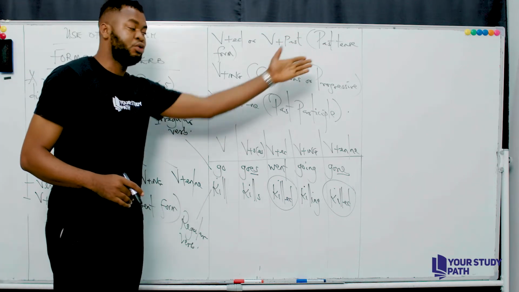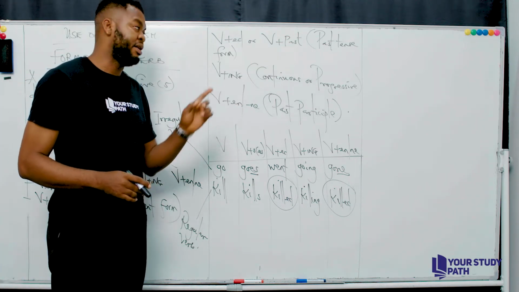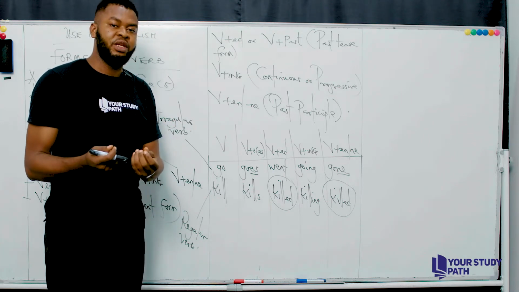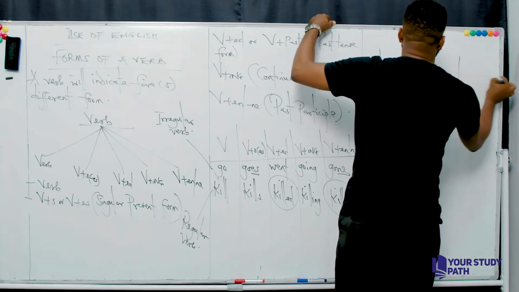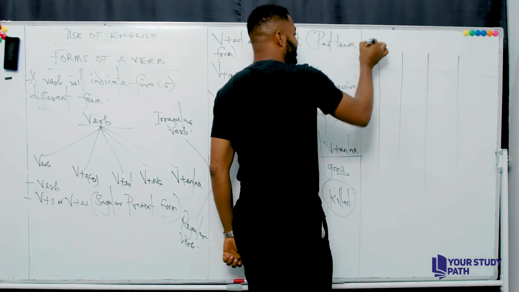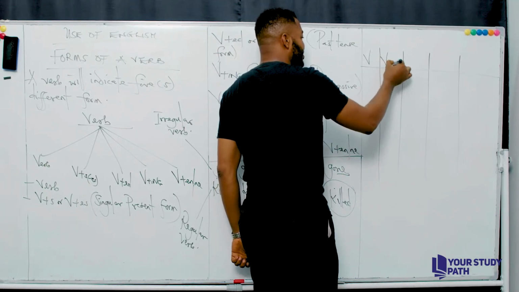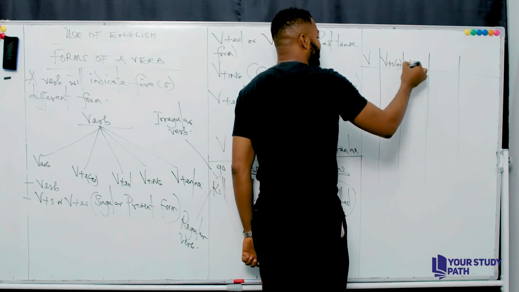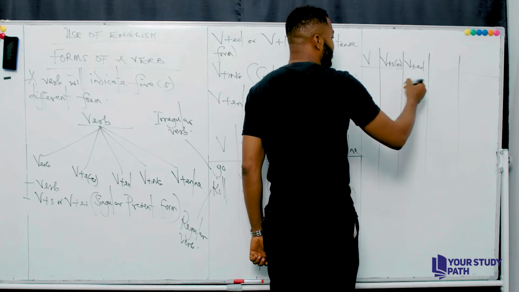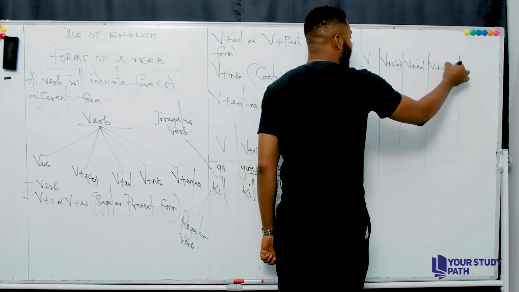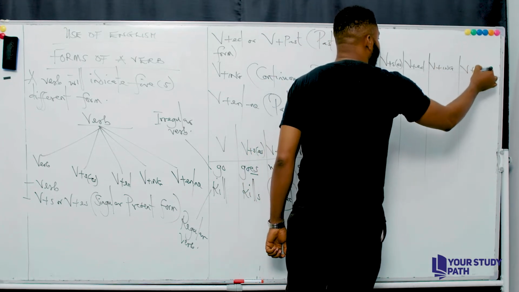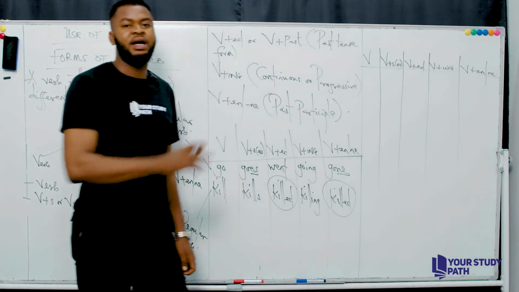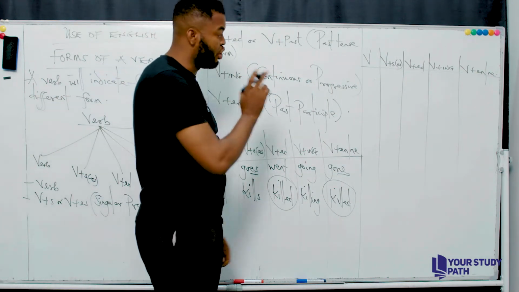Now, I'm going to give you a drill on the other side of the board, which I would like you to attempt within a few minutes. So, all right, this is the actual verb, and this is verb plus s or es, and this is verb plus ed or past. This is verb plus ing, and this is verb plus en or ne. Okay, so these are the 5 different forms of this particular verb.